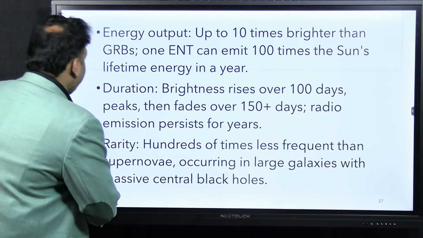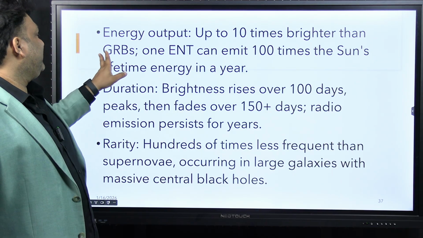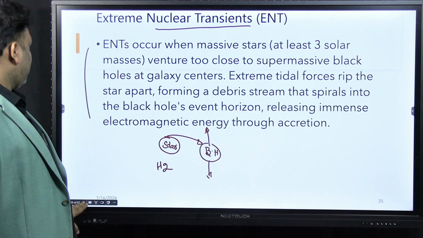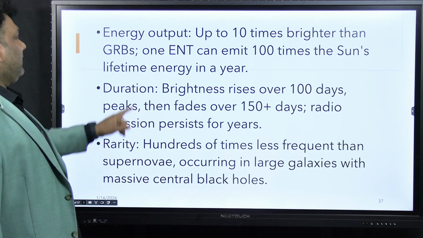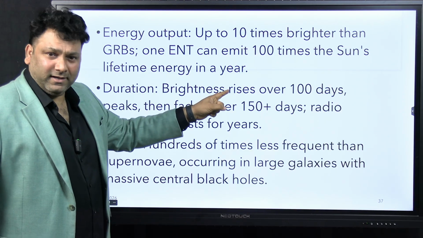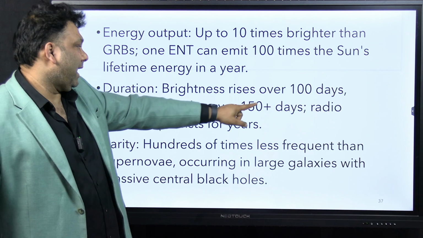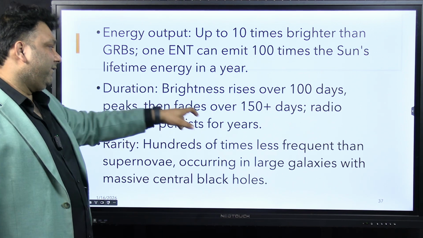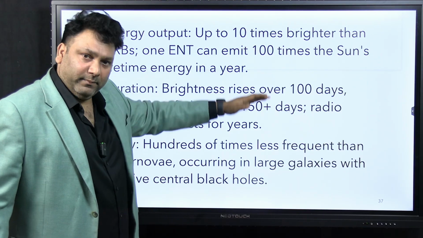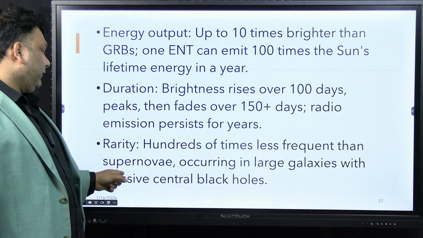Next. Again, literature is written here. Extreme energy output will be up to 10 times brighter than the GRBs. So one ENT can emit 100 times the sun's lifetime energy. Brightness rises over 100 days, peaks, then fades over 150 plus days. Radio emissions persist. All this information is in Magnum. Okay, don't worry. Hundreds of times less frequent than supernova.